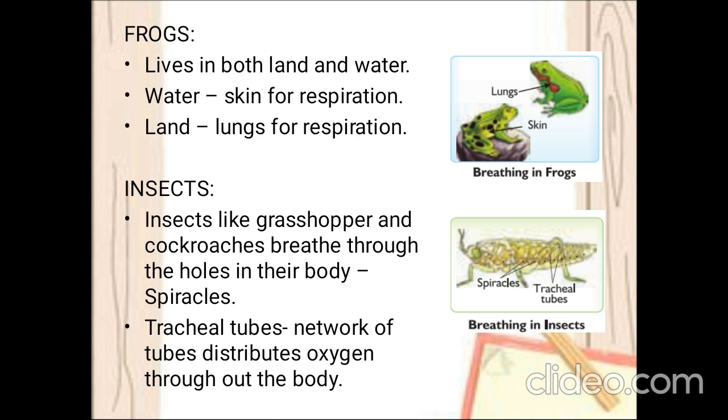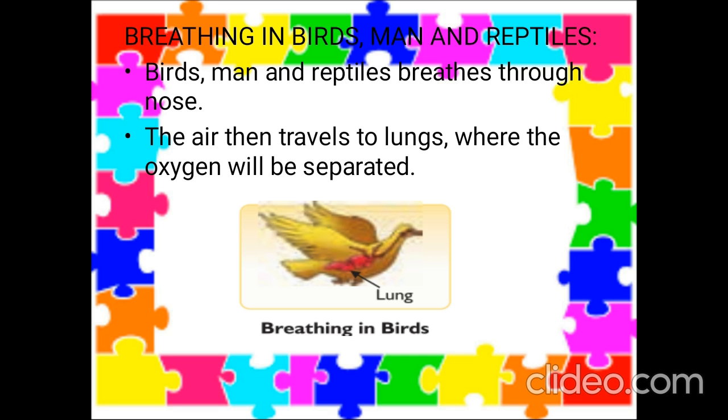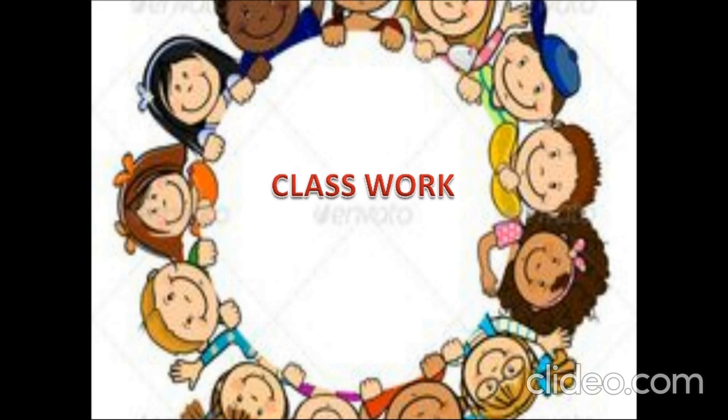Right. So coming to the next topic, that is breathing in birds, man and reptiles. These all have lungs in their body. So they breathe through the nose, and the air travels to the lungs through the windpipe, as we saw earlier. This is what happens in birds, man and reptiles. Would you clear, children? Would you clear about the breathing process in plants, animals and insects?